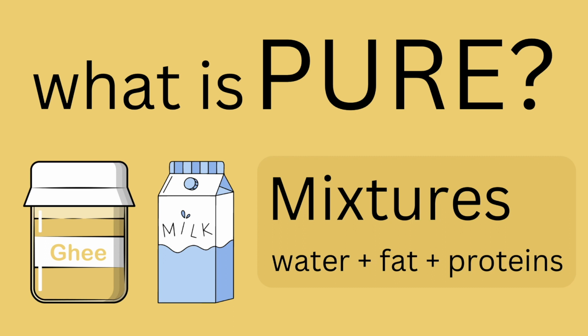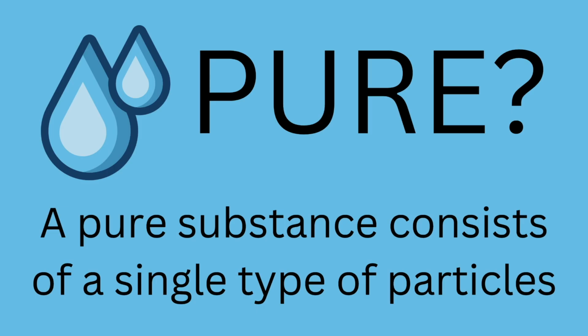But actually milk and ghee are not pure. They are in fact mixtures of water, fat and proteins, and there is a lot more present in it actually. So it's just a mixture of all those things, and these things are not actually pure substances. Now we'll learn more about the materials that we use in our day-to-day life. Are they really pure? Are they really a mixture? We'll be learning more about these things in this chapter. So we are going to mainly focus on mixtures and pure substances in this chapter.